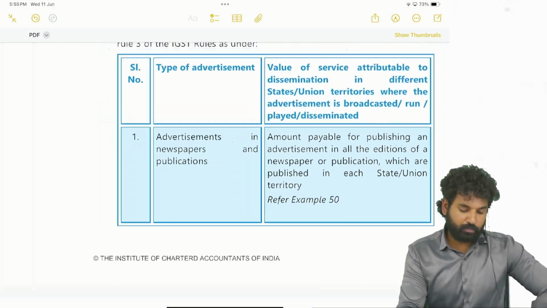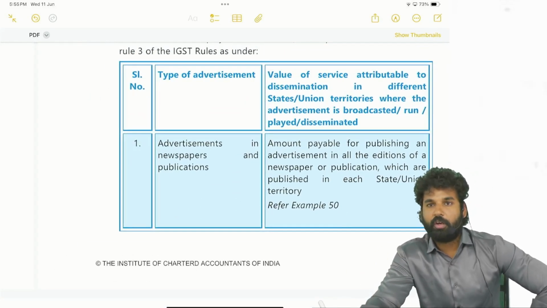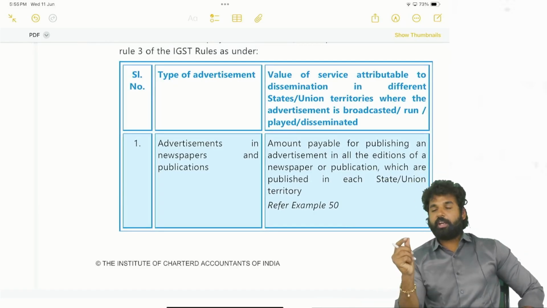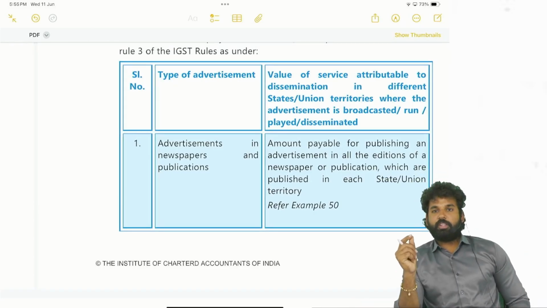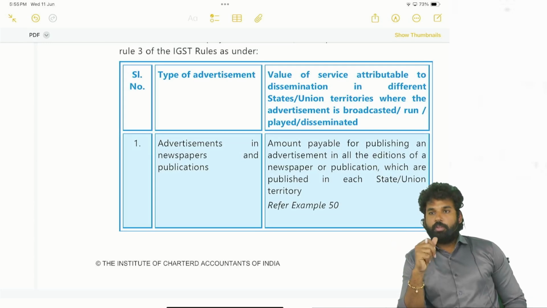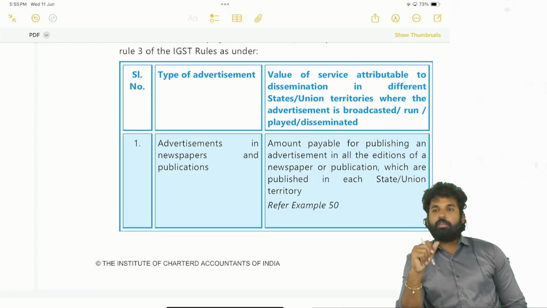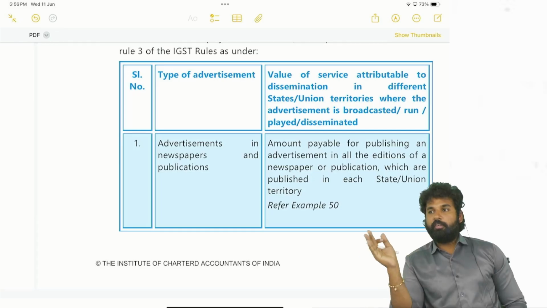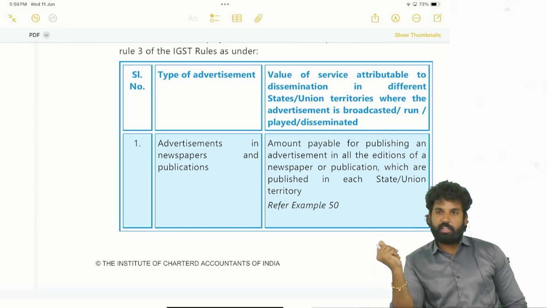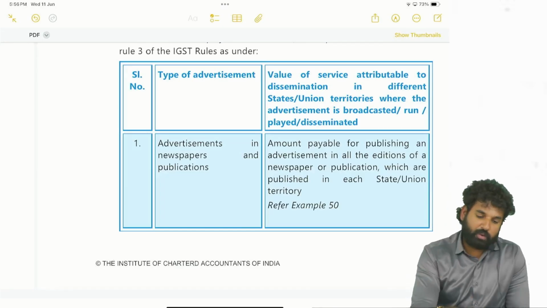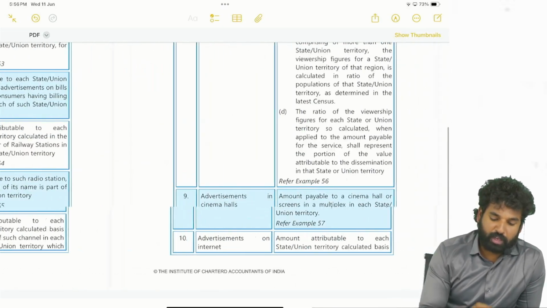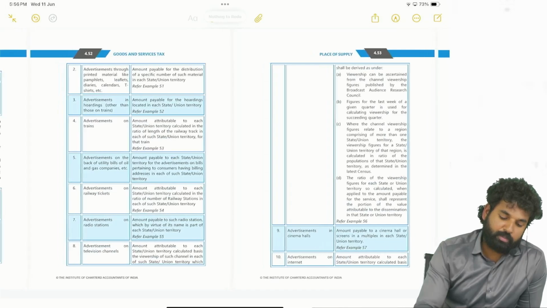For example, we have seen that if it is a newspaper advertisement, we take a reasonable basis: how many subscribers are there to such a newspaper. If it is SMS, how many subscribers are there to a particular network. If it is an internet advertisement, how many internet subscribers are there. We have also seen the train advertisement: how many kilometers of railway track are there in a particular state. Likewise, on a reasonable basis, we have to apportion the value between different states. That reasonable basis is given in this table here.